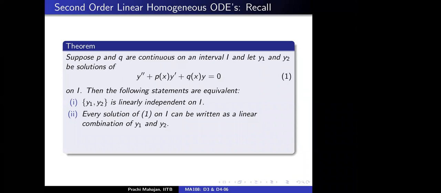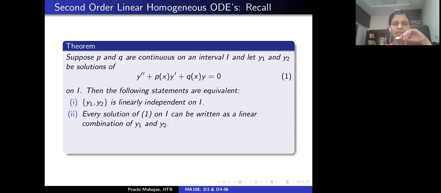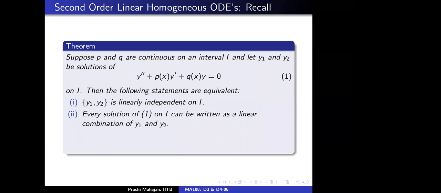This is because by the dimension theorem we agreed that the solution space has dimension 2. What we have in part 1 is that y1, y2 are linearly independent, so the dimension theorem says that this must be the basis, right?